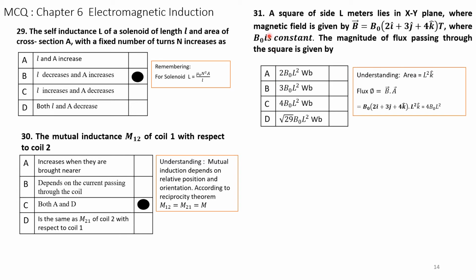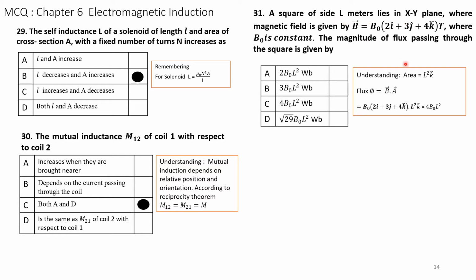Question number 31. A square of side l meters lies in the XY plane, where the magnetic field is given by vector B equal to B naught into 2i plus 3j plus 4k Tesla, where B naught is a constant. The magnitude of flux passing through the square is given by, four options A, B, C, D. Now we have to analyze the formula. In the XY plane, the side length is l, so the area is l into l.